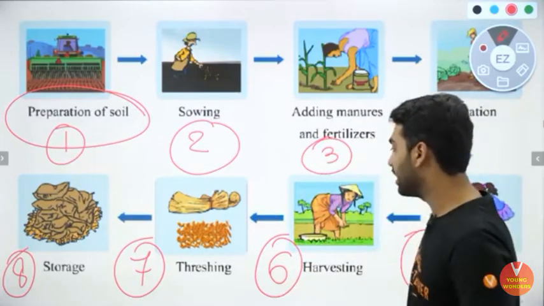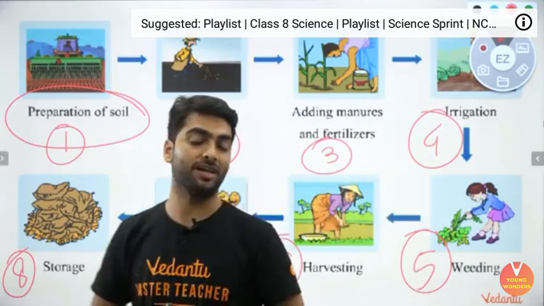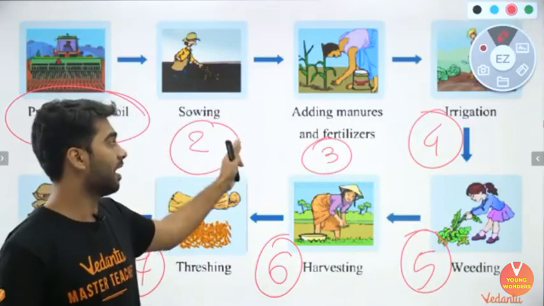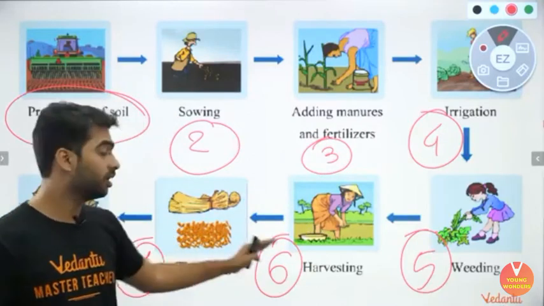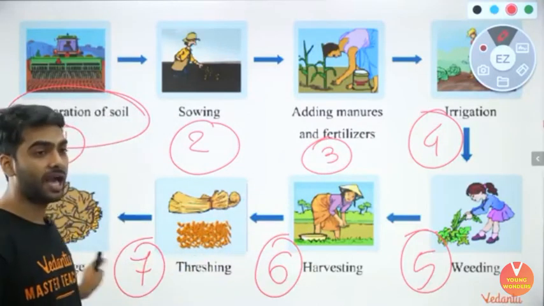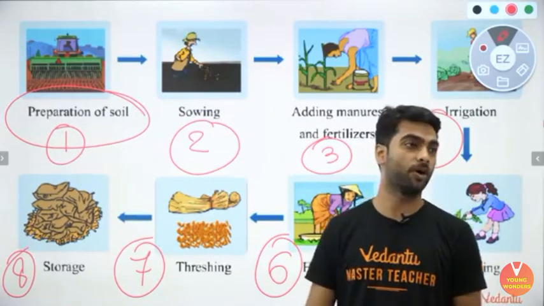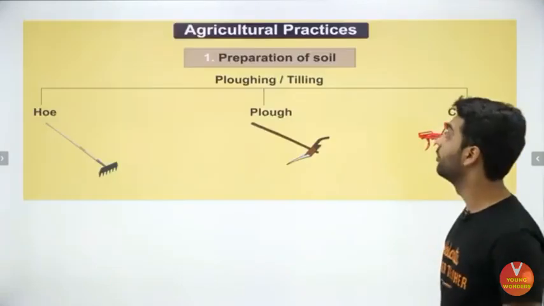These are the 8 steps that should be followed for successful crop production and management, beginning from preparation of soil, sowing of the seeds, adding manure and fertilizers to the growing crops, providing water, weeding, harvesting, threshing and storage. All of these are equally important to have a successful crop production and management. Let us move on to the next slide that deals with preparation of soil.